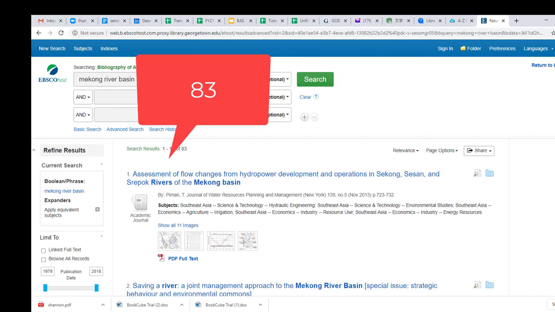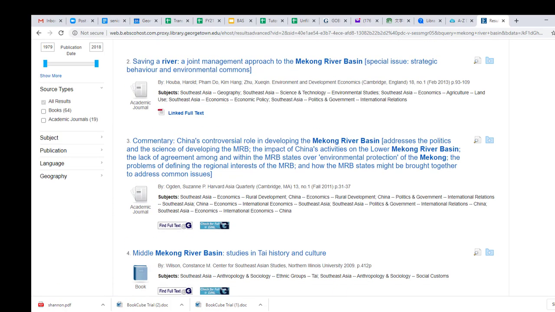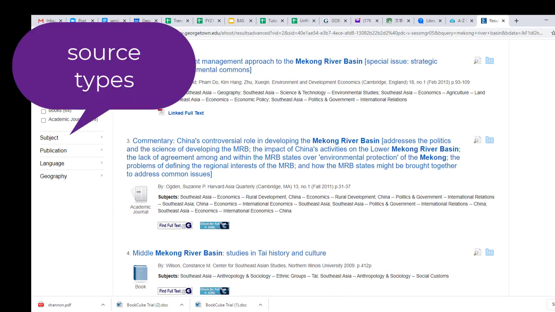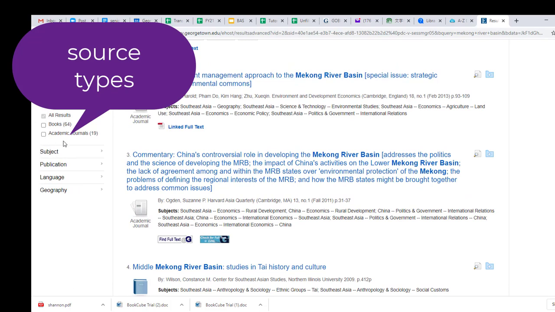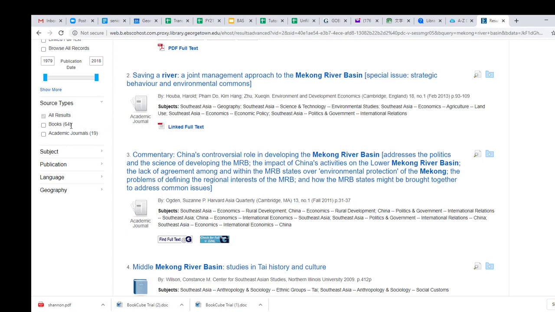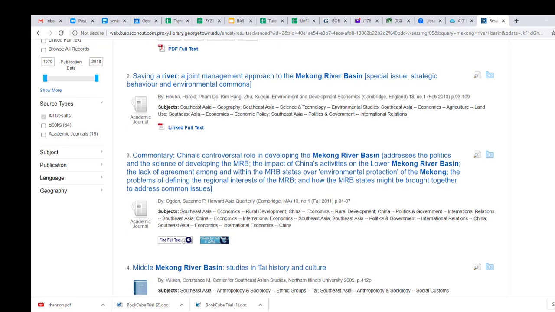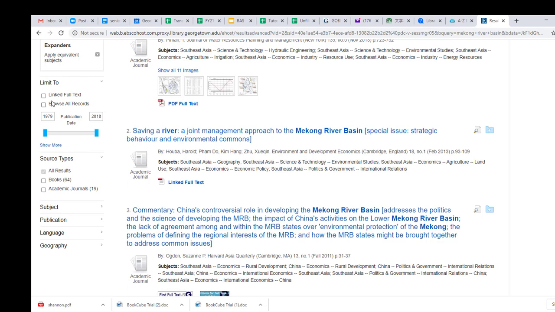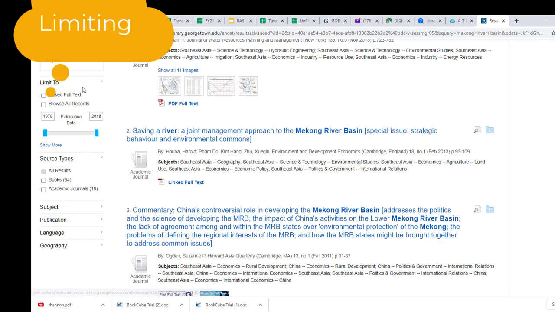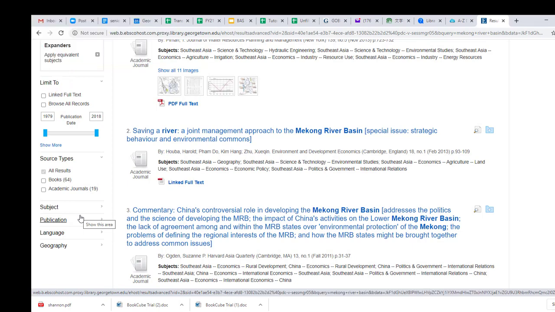The result shows that we have 83. And out of the 83, on the left-hand side, you can see the source types. We have 19 articles and 64 books or book chapters. The publication is from 1979 to 2018. And these are some of the limiting tools that you can use to fine-tune your search.